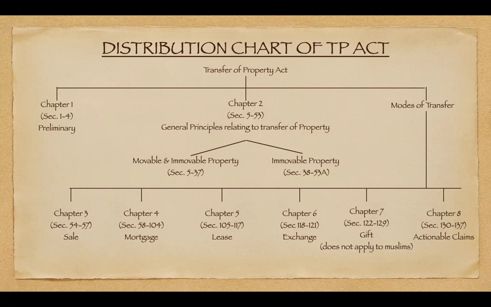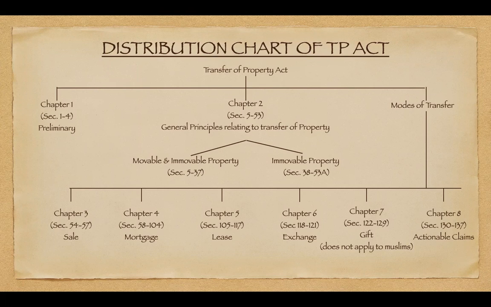Now, another part: out of all these, the transfer by means of gift doesn't apply to Muslims, because that is governed by Muslim personal law. You have heard about the term hiba in Muslim law. Muslim law prescribes its own rules. That is the reason the transfer of property law by means of gift doesn't apply in cases of Muslims. So chapter 7 doesn't apply to Muslims, right? Am I clear about this?